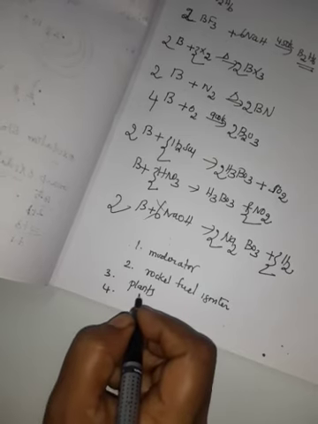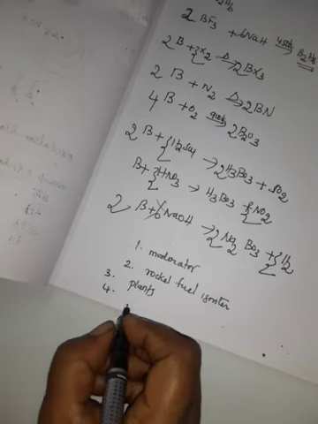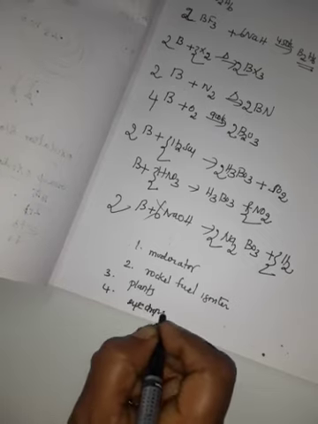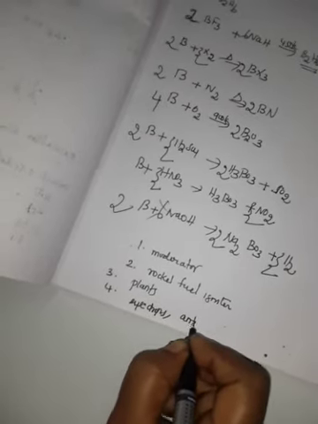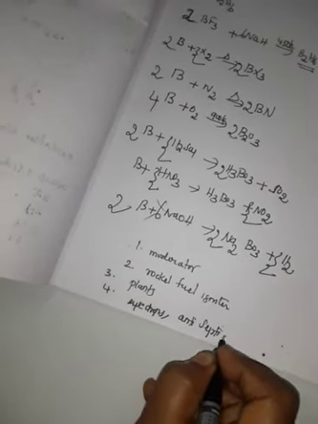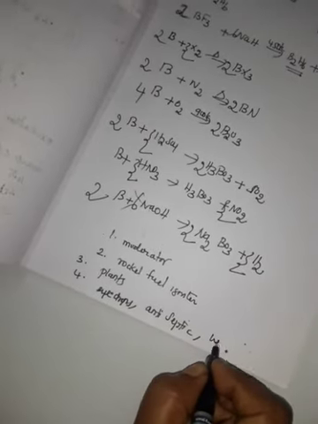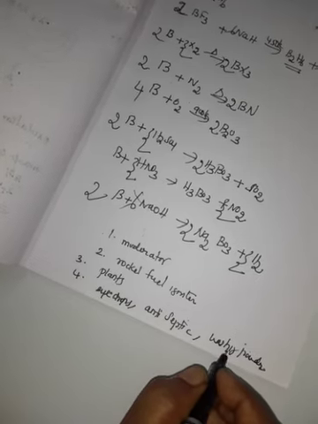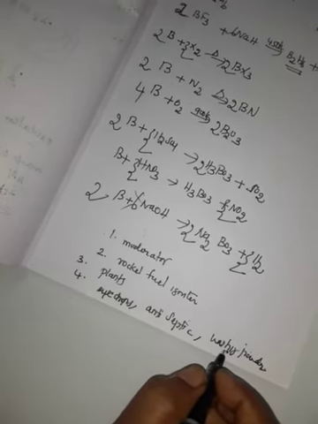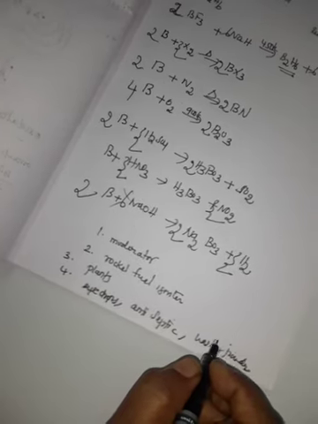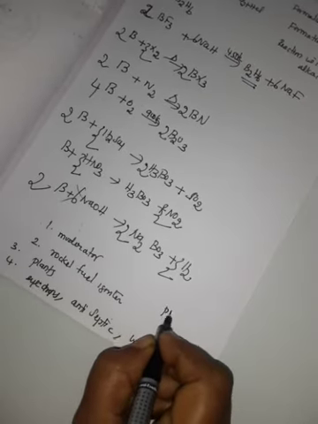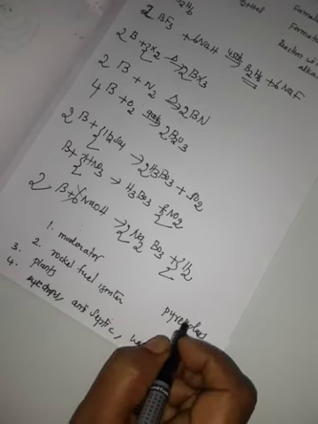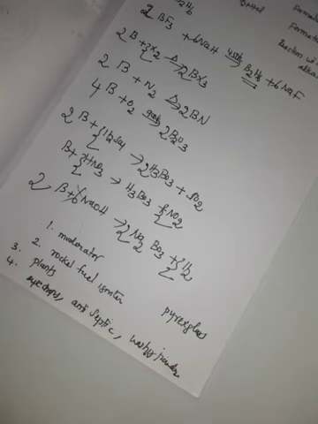Then compounds of boron have many applications. For example, eye drops, antiseptic, and washing powder all contain boric acid or borax. In the manufacture of Pyrex glass, boric oxide is used. These are the uses of boron.